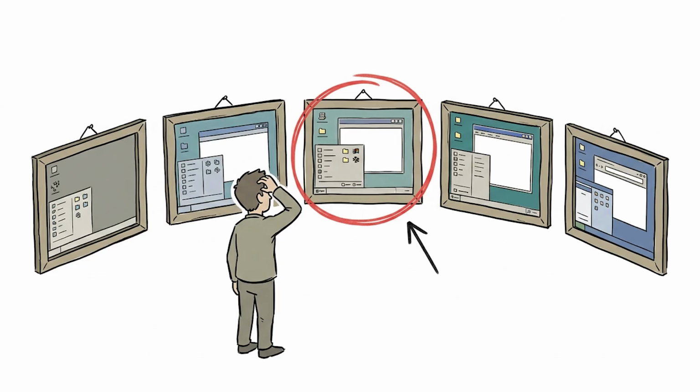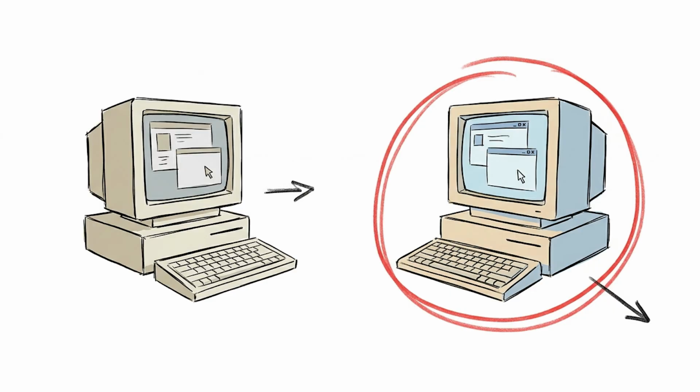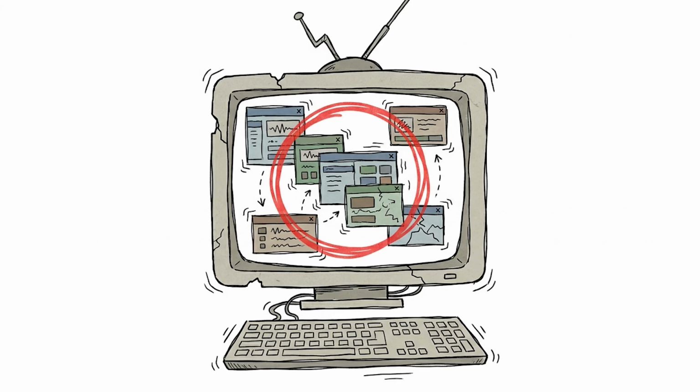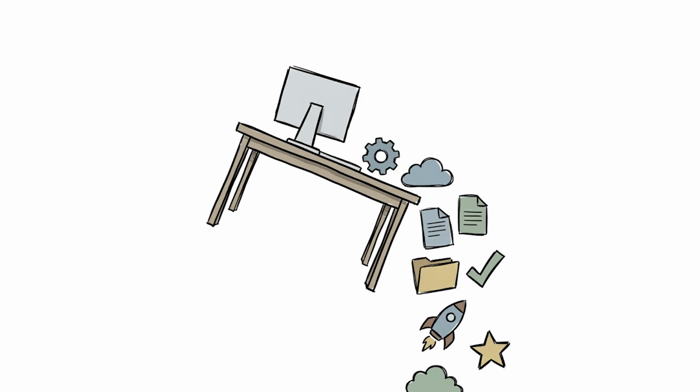From tiled windows that couldn't overlap to hardware cutoffs that locked out millions, Windows has covered some ground. The revolution of 95, the gold standard of XP, the chaos of ME, the comeback of 7. Every version taught Microsoft something about its users, sometimes gently, usually the very hard way. What a strange and enduring operating system this turned out to be.